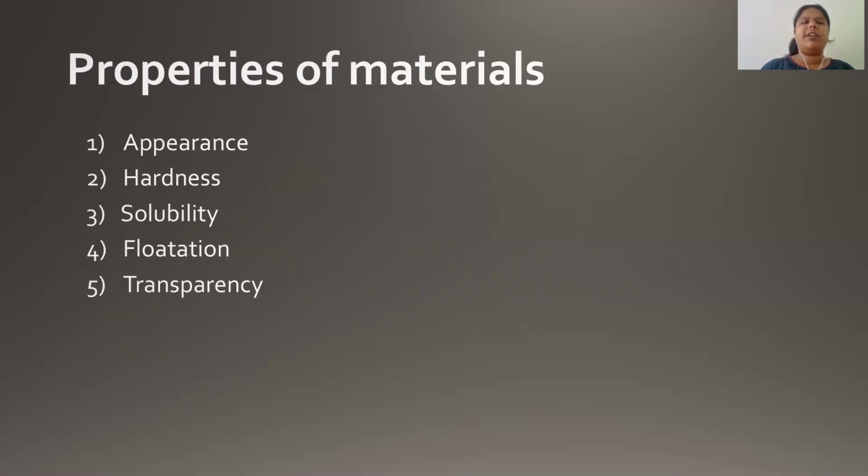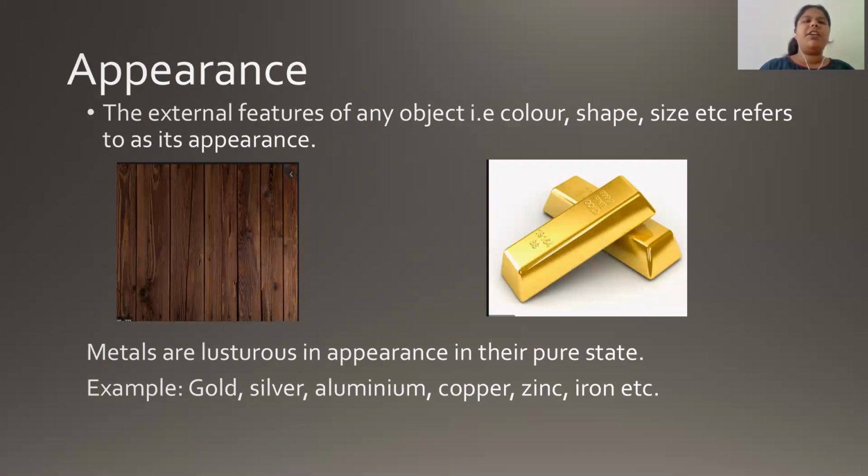We differentiated the materials based on their different properties such as appearance, hardness, solubility, flotation and transparency. First of all, we differentiated materials based on their appearance into shiny and dull materials. Now what do you mean by appearance? The external features of any object, that is its shape, size, color, will be termed as its appearance. So it is your 1 mark question: define what you mean by appearance. The external features of any object will be termed as its appearance. So there are two types of materials based on appearance, dull and shiny.